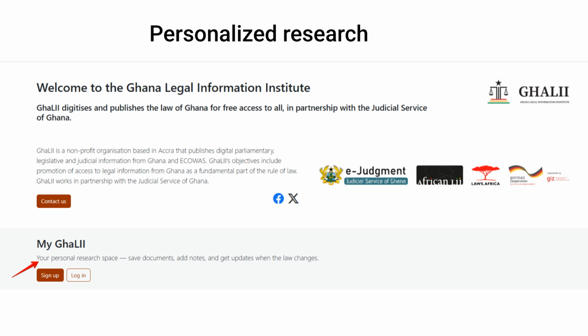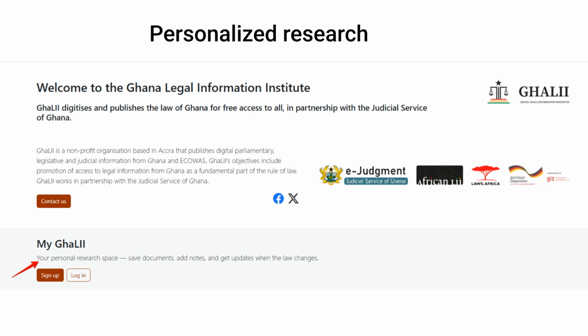With My GhaLII, you can create a personalized legal research workspace by saving documents you'd like to revisit later, including documents where you've added your own private comments. You can follow topics, courts, or areas of law that interest you, such as the Court of Appeal, and receive updates whenever new relevant content becomes available.